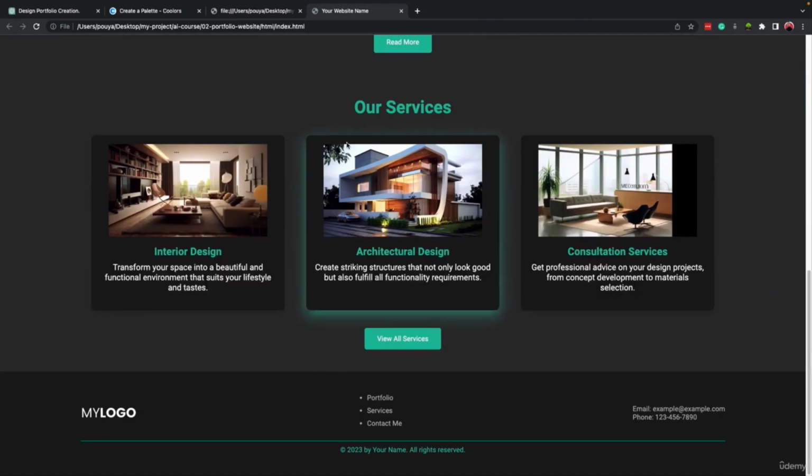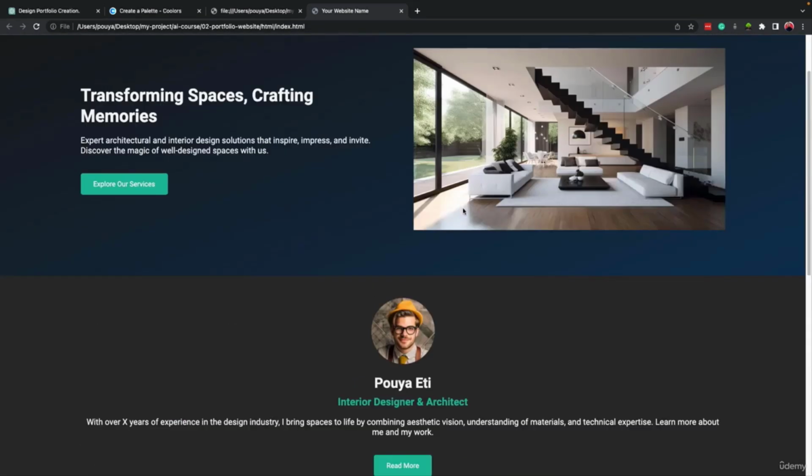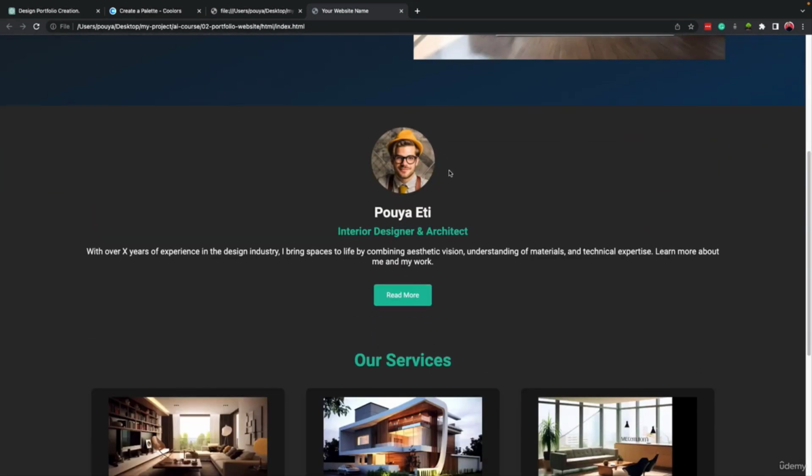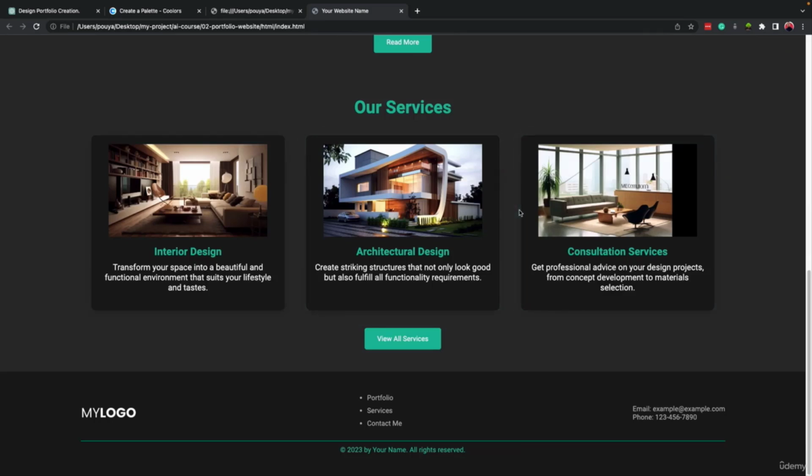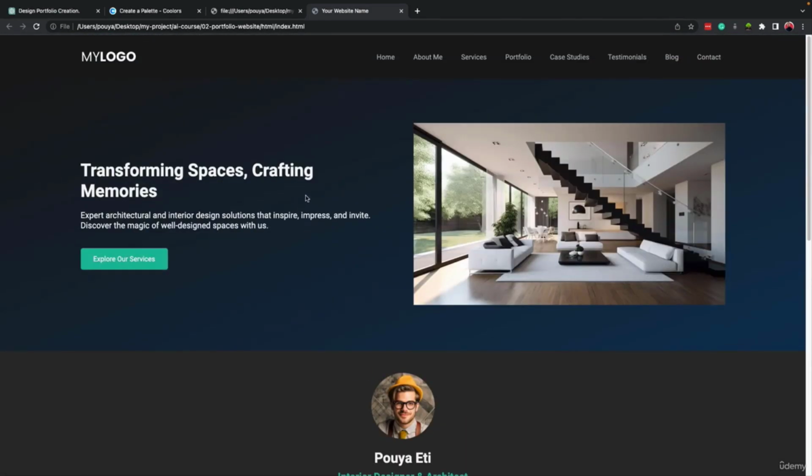So everything looks perfect. The style looks same as before. The content is same as before. All the images have been loaded. It means that our new structure is working perfectly without any mistake or error.